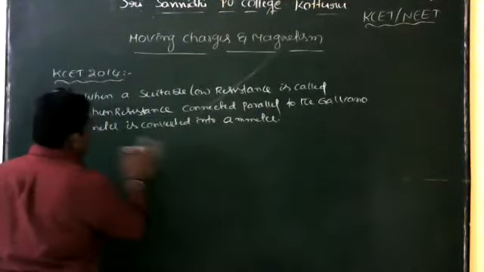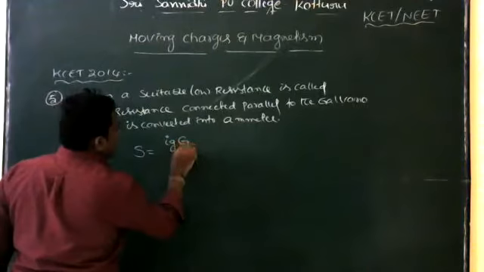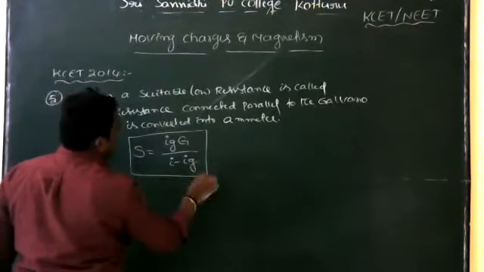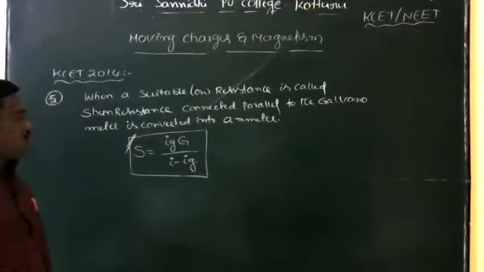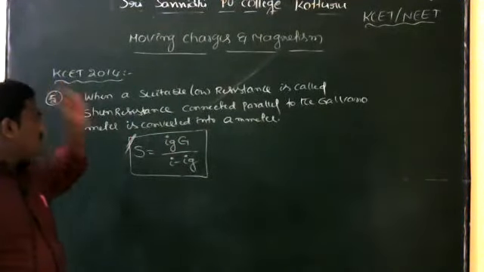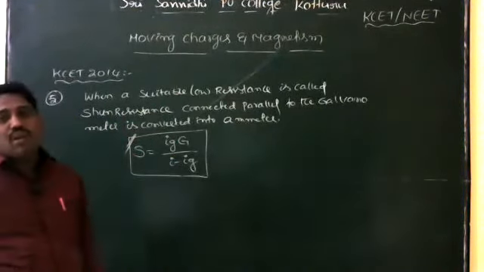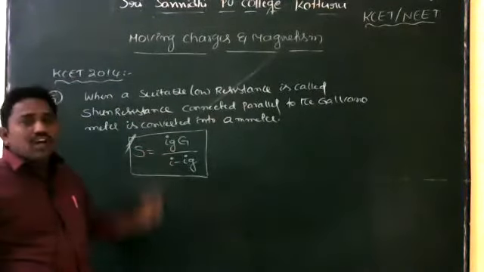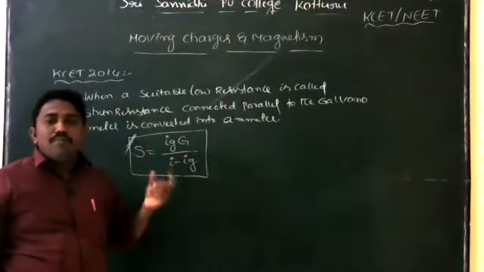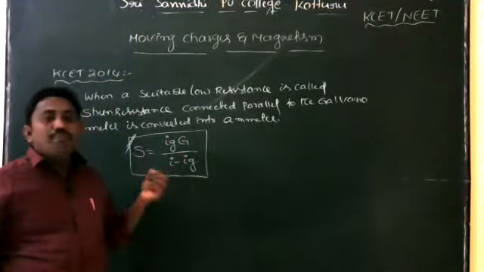So what is the final expression for shunt resistance? S is equal to IgG divided by I minus Ig. This is the formula for shunt resistance. Here Ig means the current through the galvanometer. Capital G means galvanometer resistance. I means ammeter current. The ammeter measures the current.